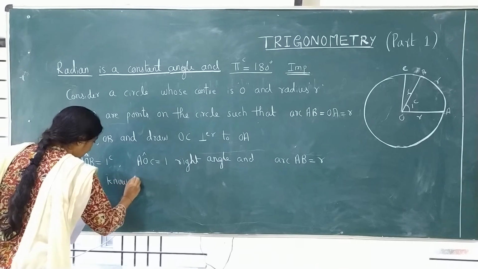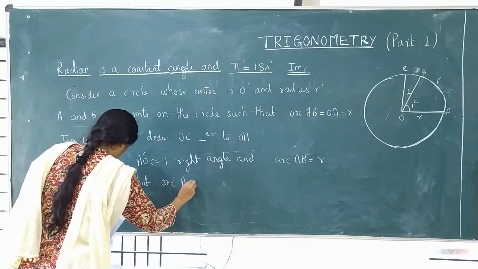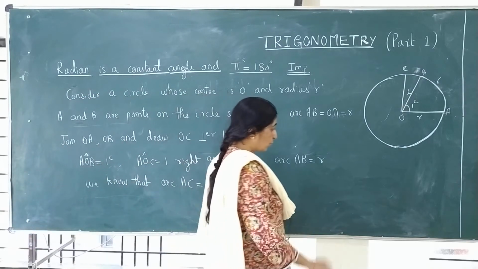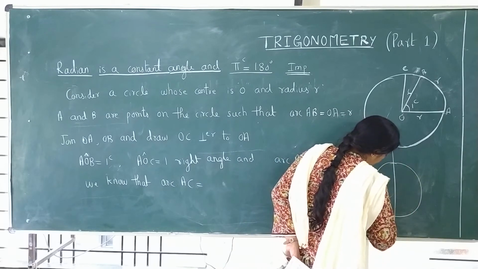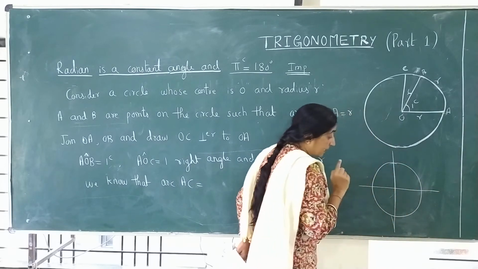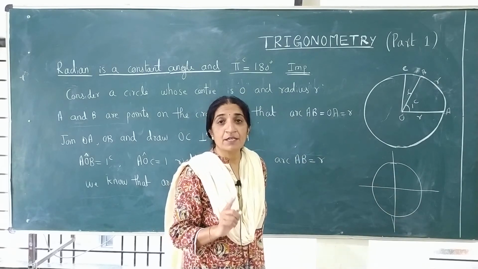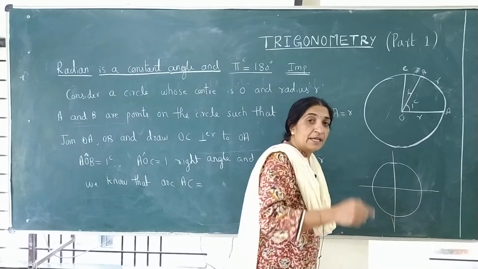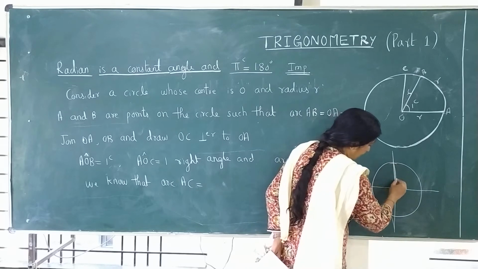We know that arc AC. So before moving to the next step, if this is a circle, if I draw x axis and y axis, it divides the circle into 4 parts, correct or what? If it divides the circle into 4 parts, this one right angle, that means indirectly it is a right angle triangle, correct or not?